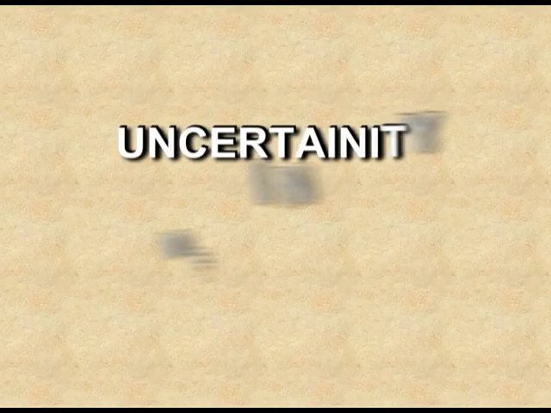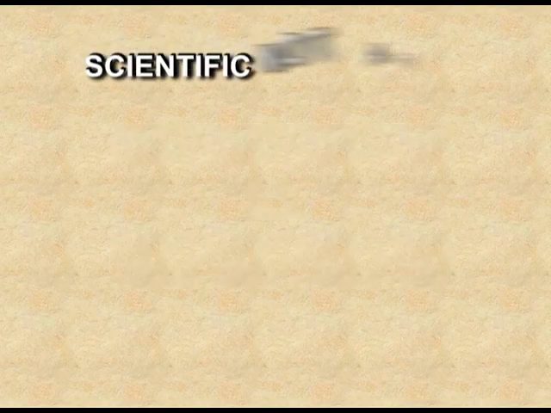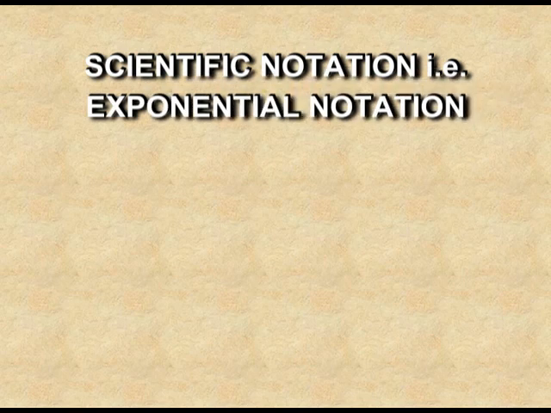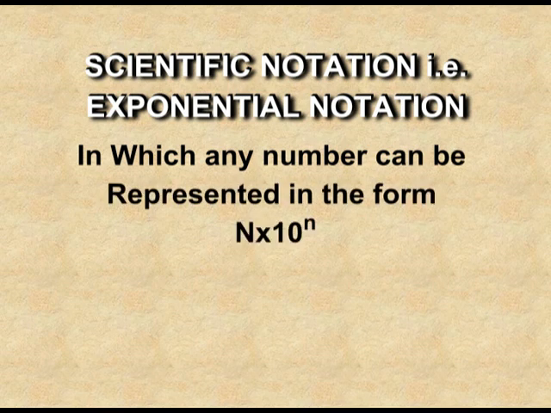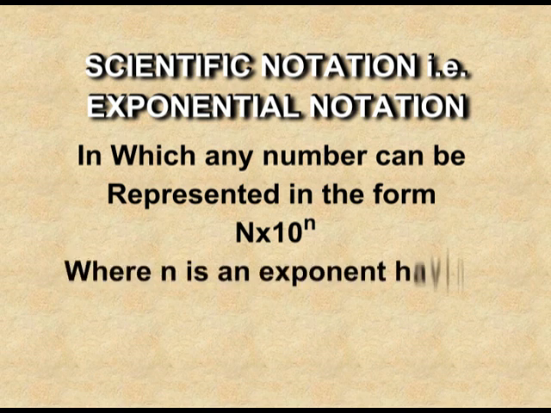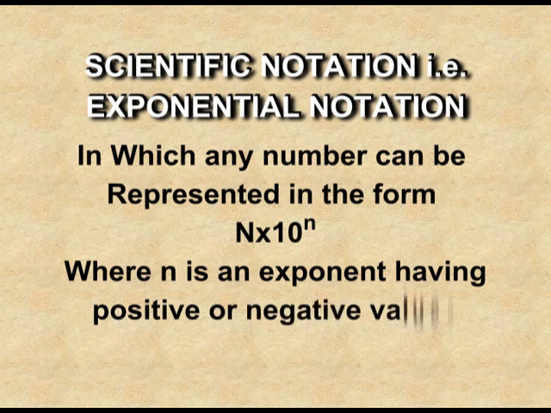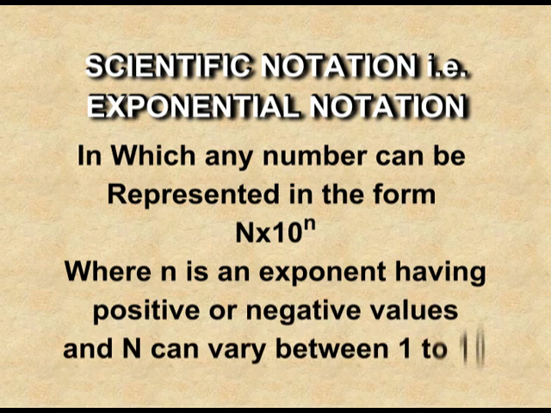Uncertainty in measurement. Scientific notation, that is also known as exponential notation, in which any number can be represented in the form of N into 10 raised to the power small n, where small n is an exponent having a positive or a negative value and the capital N can be between 1 to 10. Let's see an example.